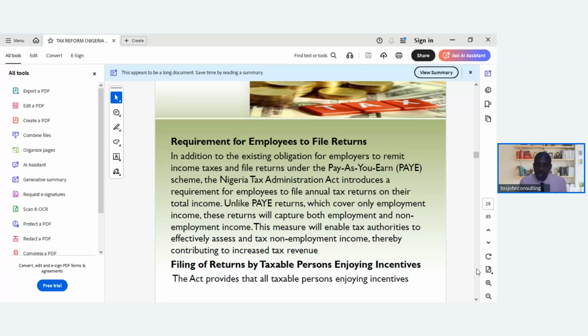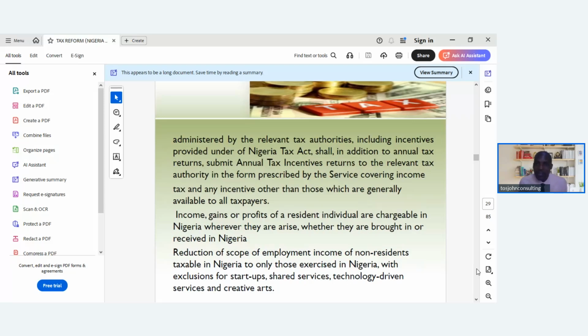So, filing of returns by taxable persons enjoying incentives. The Act provides that all taxable persons enjoying incentives administered by the relevant tax authorities, including incentives provided under the Nigerian Tax Act, shall, in addition to annual tax returns, submit annual tax incentive returns to the relevant tax authority in the form prescribed by the service, covering income tax and any incentive other than those which are generally available to all taxpayers.